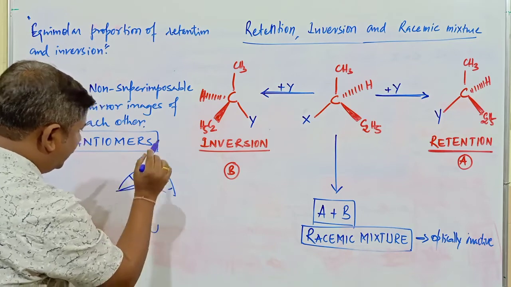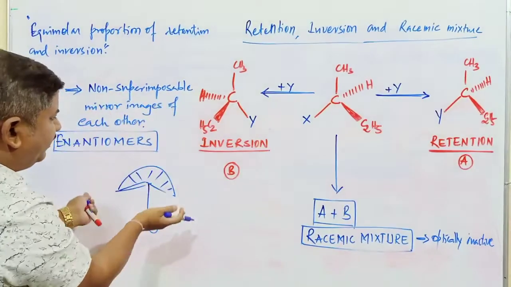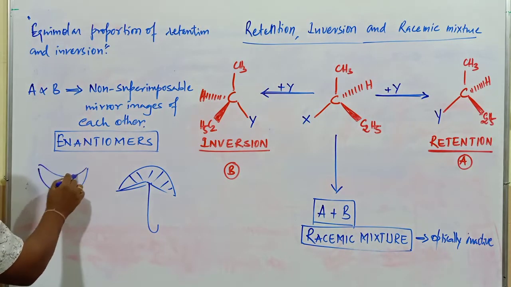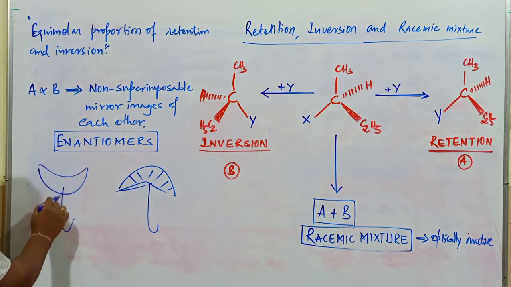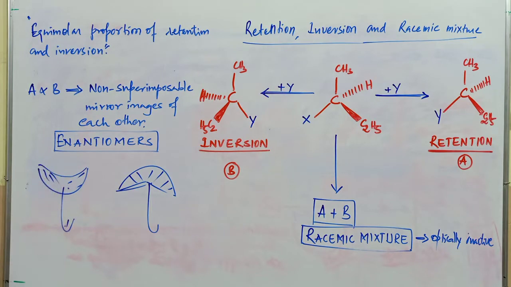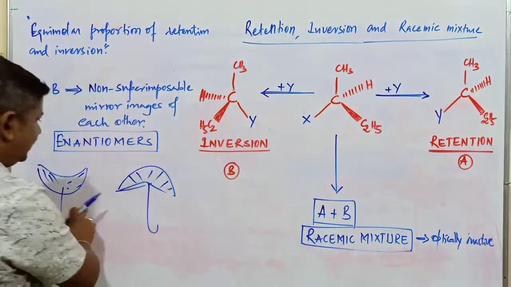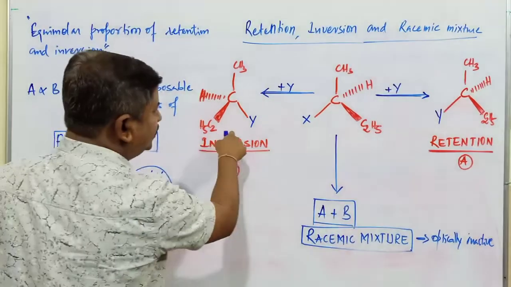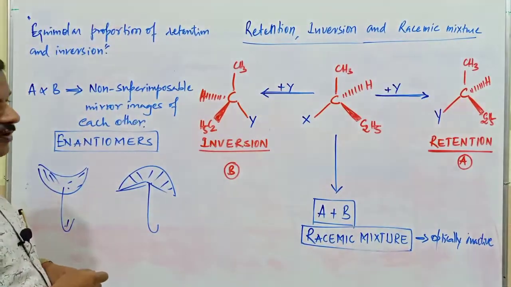When it is in an inverted position, what happens? It looks almost like this. So this configuration is referred to as inversion of configuration. This is the base molecule and this one is the inverted configuration.